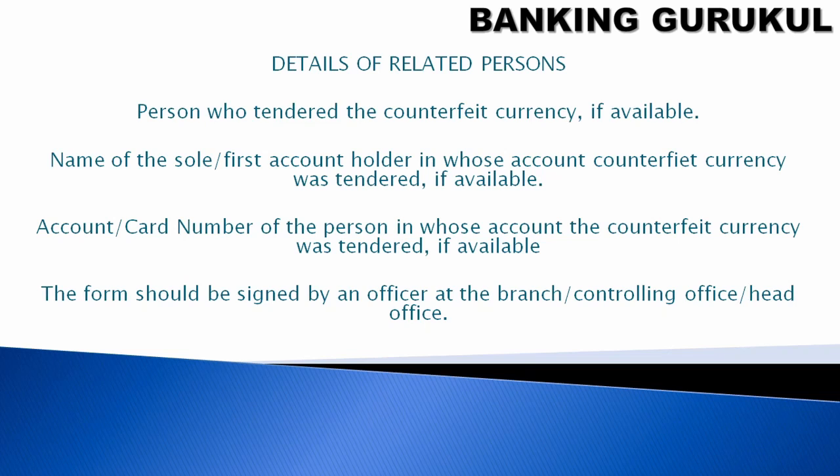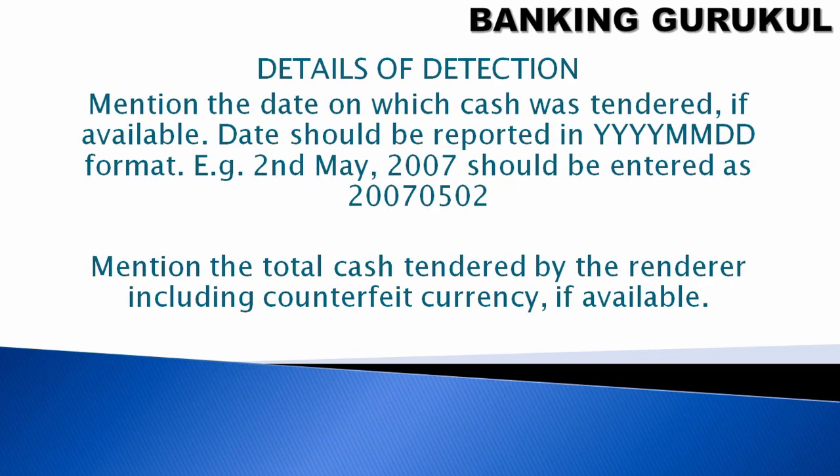Details of related persons. Which person was involved in the counterfeit currency: the person who tendered the counterfeit currency if available, the name of the sole or first account holder in whose account the counterfeit currency was tendered, which account this amount was being deposited into, and the card or bank account number of the person in whose account the counterfeit currency was tendered, if available. The form should be signed by the officer at the branch, controlling office or head office. Details of detection: mention the date on which cash was tendered. This we have already discussed.